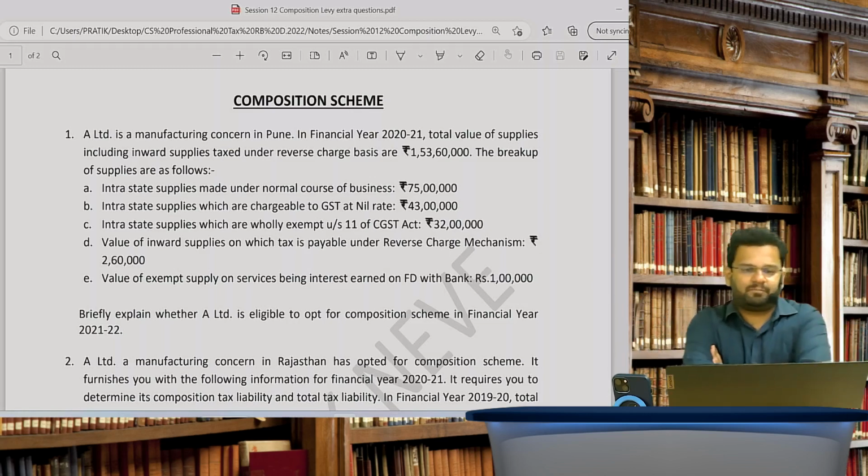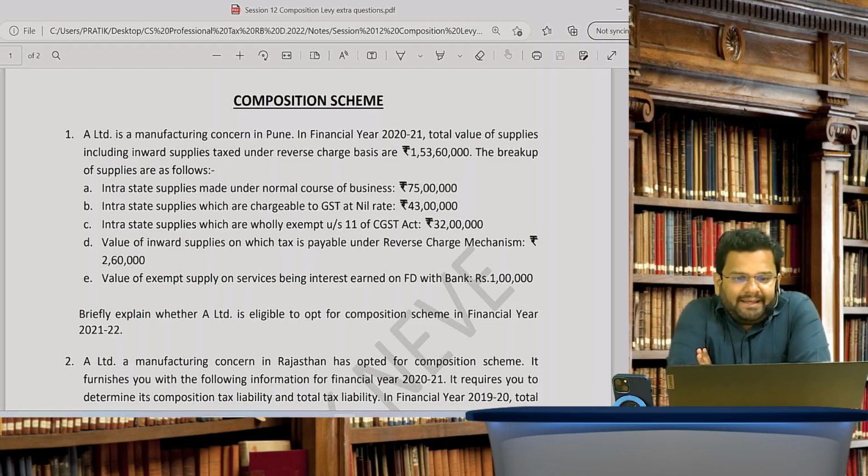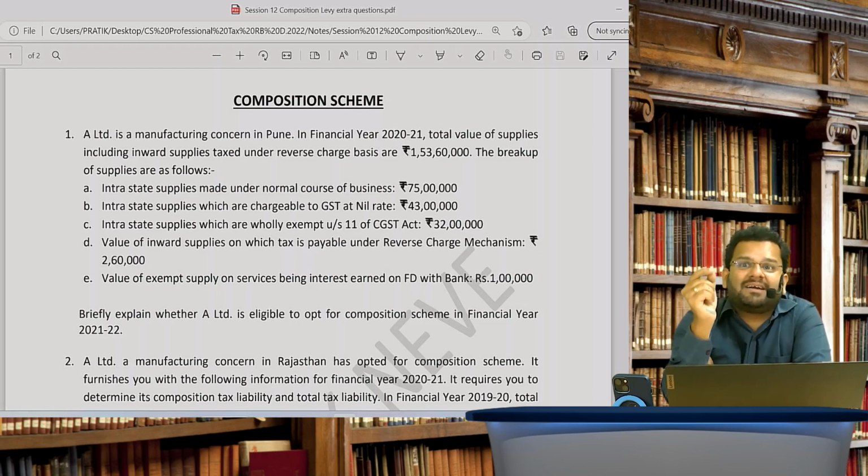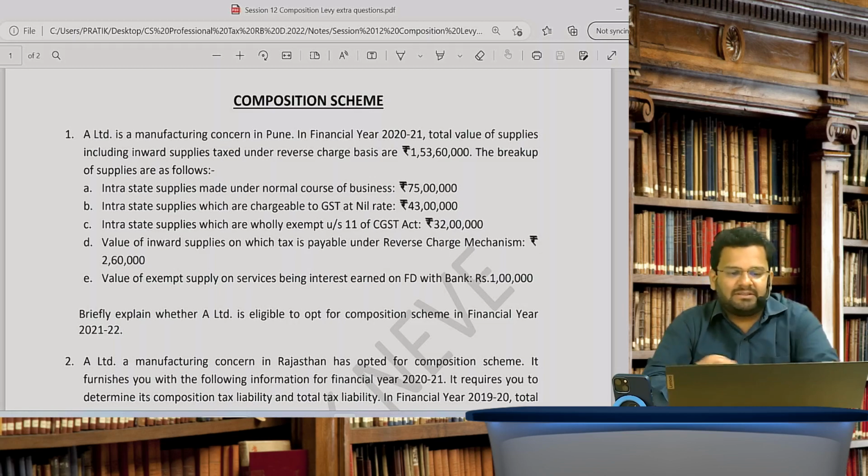See, now majorly where students go wrong is they don't analyze whether eligibility to composition scheme is asked or the tax payable is asked. So you should first categorize what exactly is the intention of the examiner.